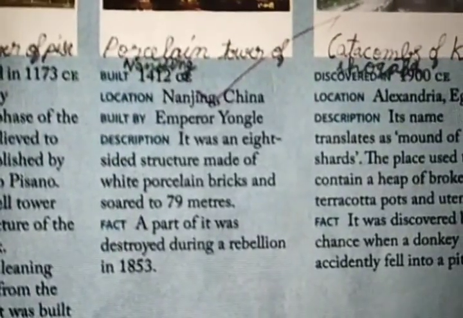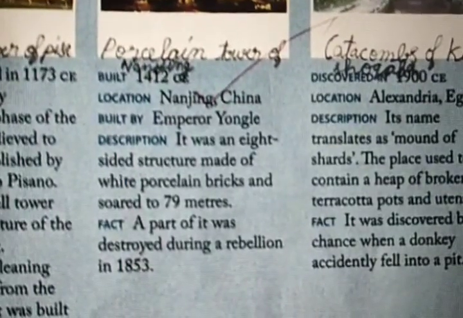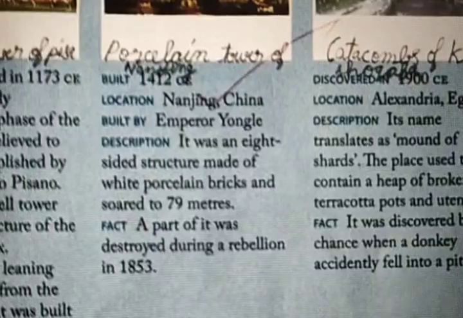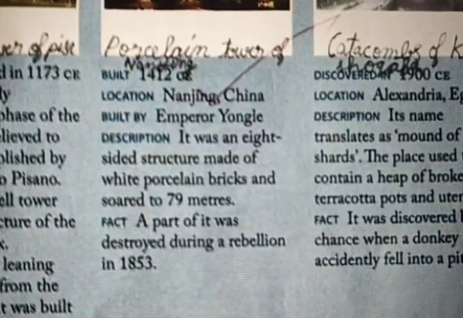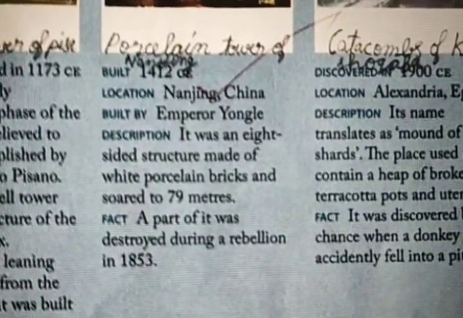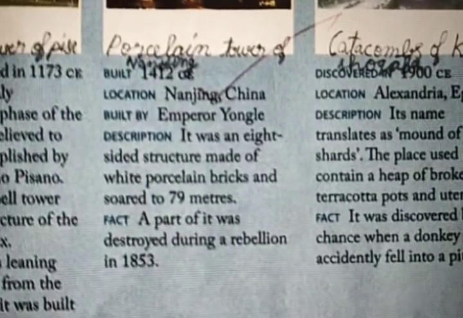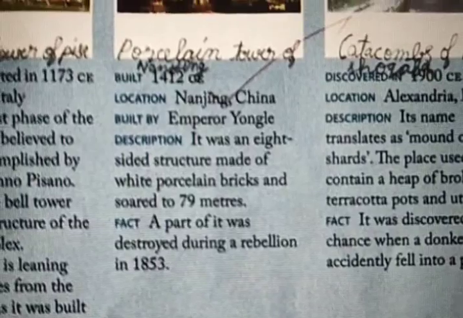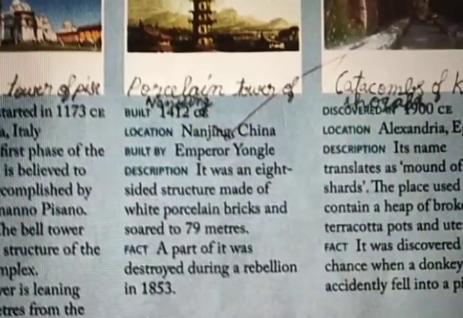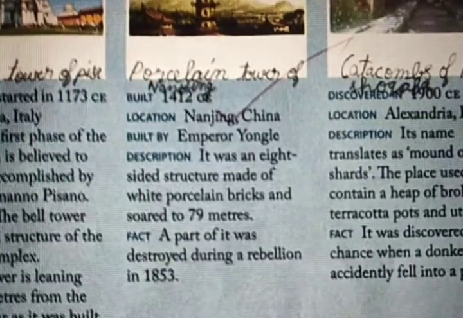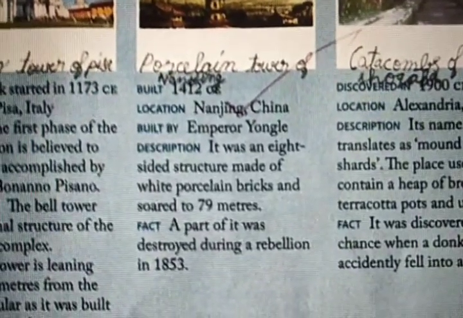Built: 1412 CE. Location: Nanjing, China. Built by Emperor Yongle. Who built? Emperor Yongle. Description: it was an 8-sided structure made of white porcelain bricks.